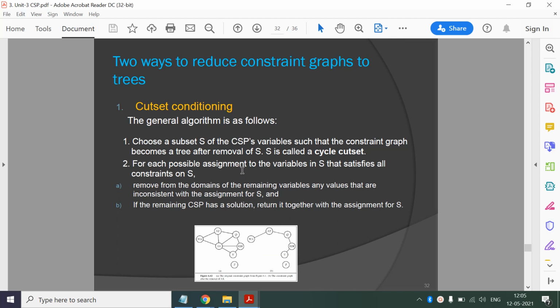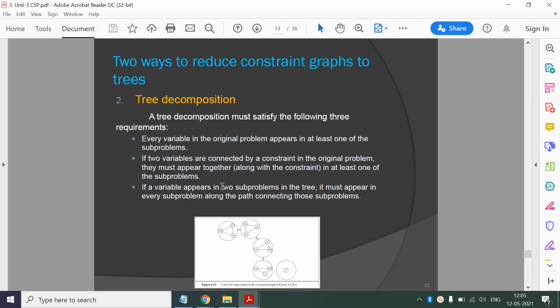It is a set of variables such that the constraint graph becomes a tree after removal. Then there is tree decomposition, where we group the nodes and treat each group as one node, and then you get a tree-like structure.